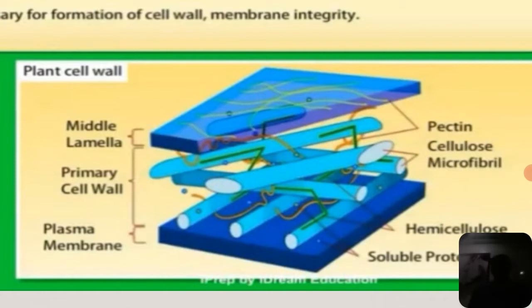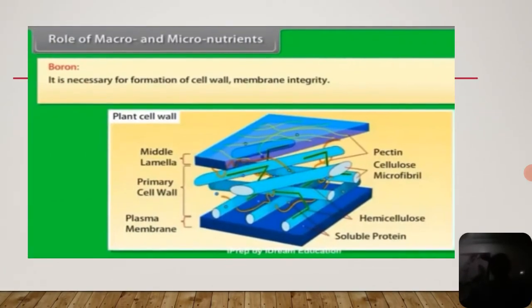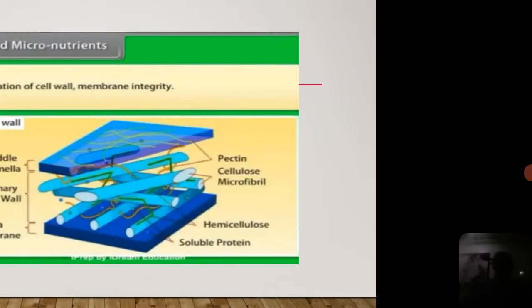Next, what are the detailed functions of boron? Boron translocates the sugars. If boron is deficient in the plant, it results in the death of meristems and abortion of flowers. So it is very important for the growing regions of the plant and also for the reproductive parts of the flowers. The deficiency of boron results in the death of the meristems and abortion of flowers.